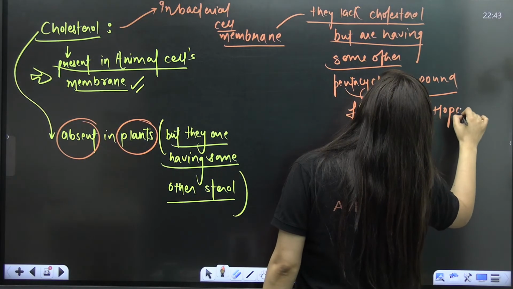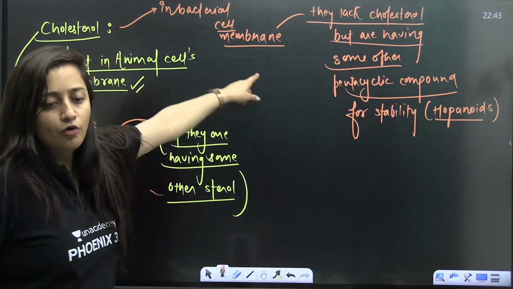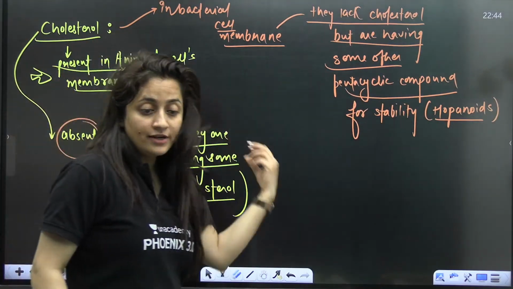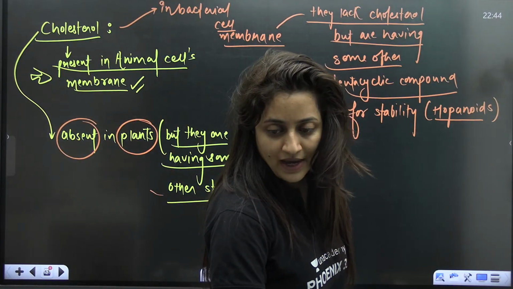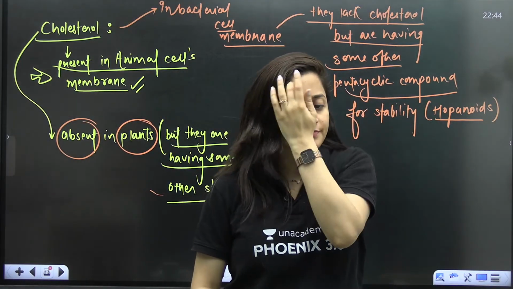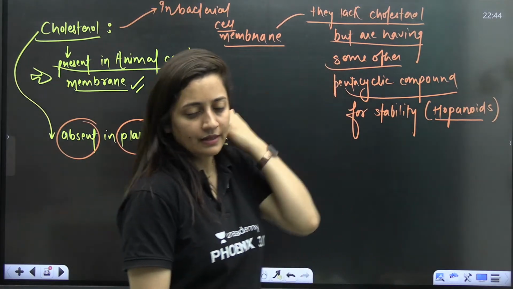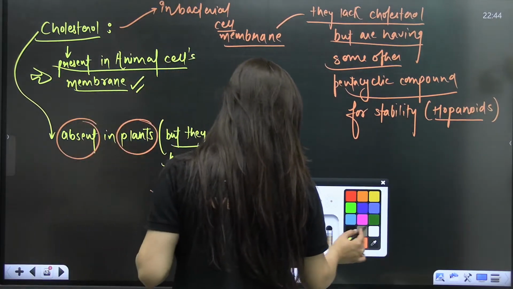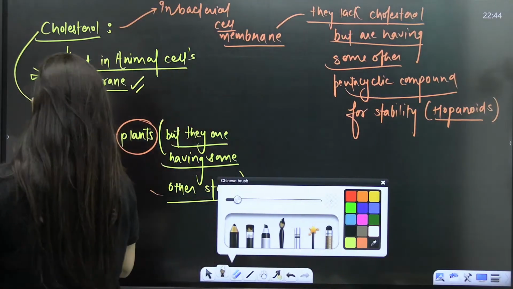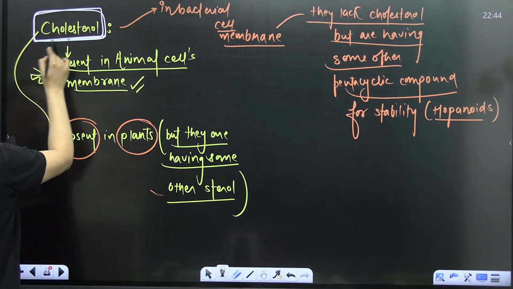If I have to give one example, I'll go for hopenoids. Understood? Sure? So, cholesterol is very important.